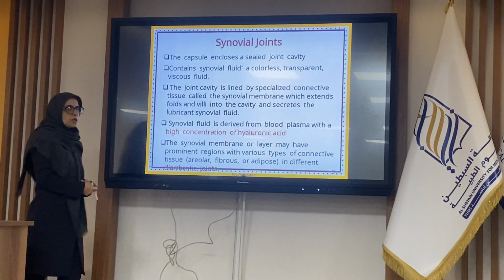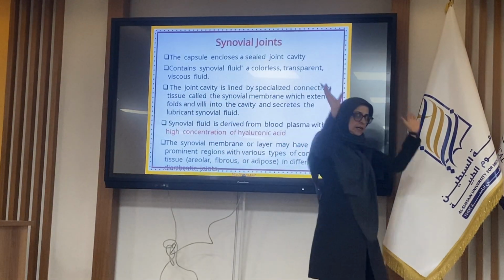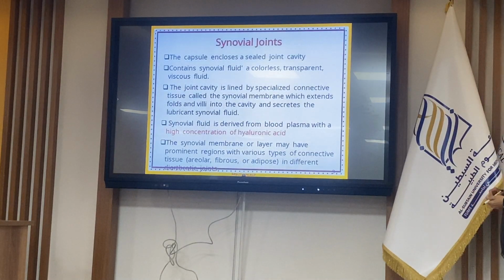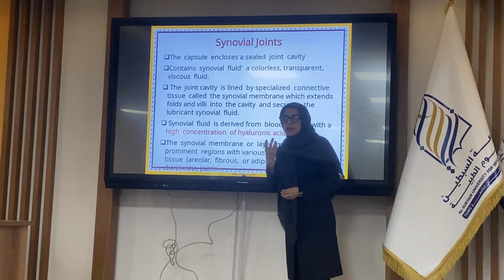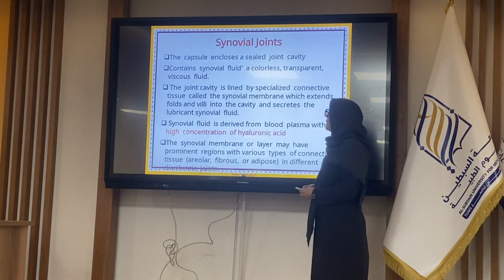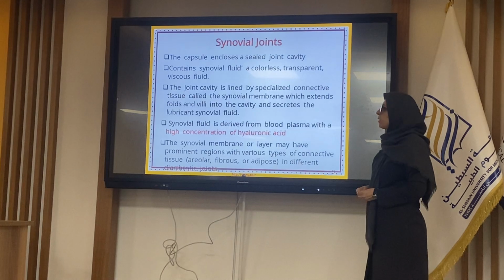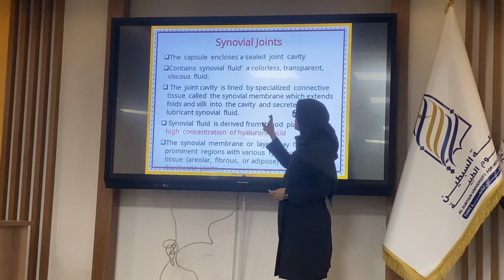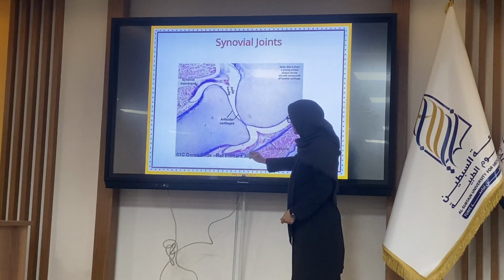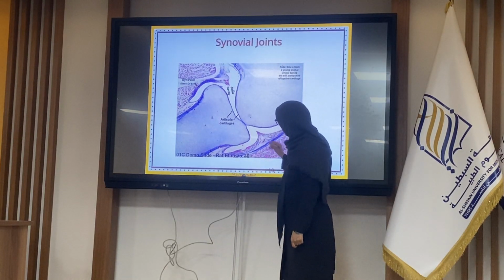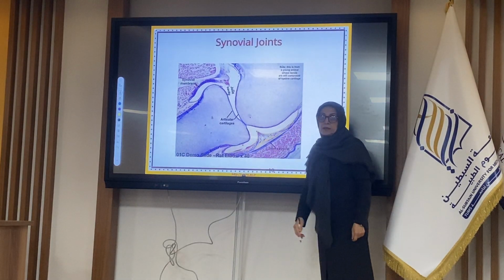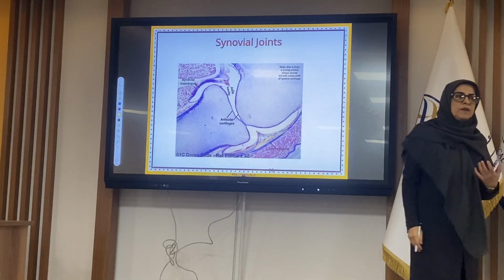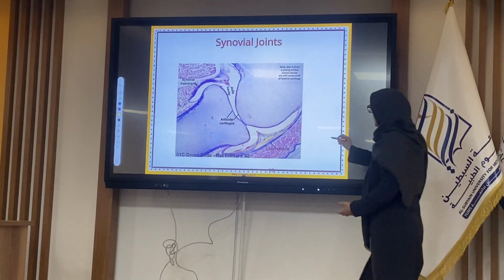Yes, the synovial joint has a capsule that sheathes the external part of the joint, including collagen type 1 that forms the ligaments, and the synovial fluid, whose composition is similar to the plasma of the blood. The joint cavity is lined by the specialized synovial membrane, which produces the synovial fluid that fills this cavity.